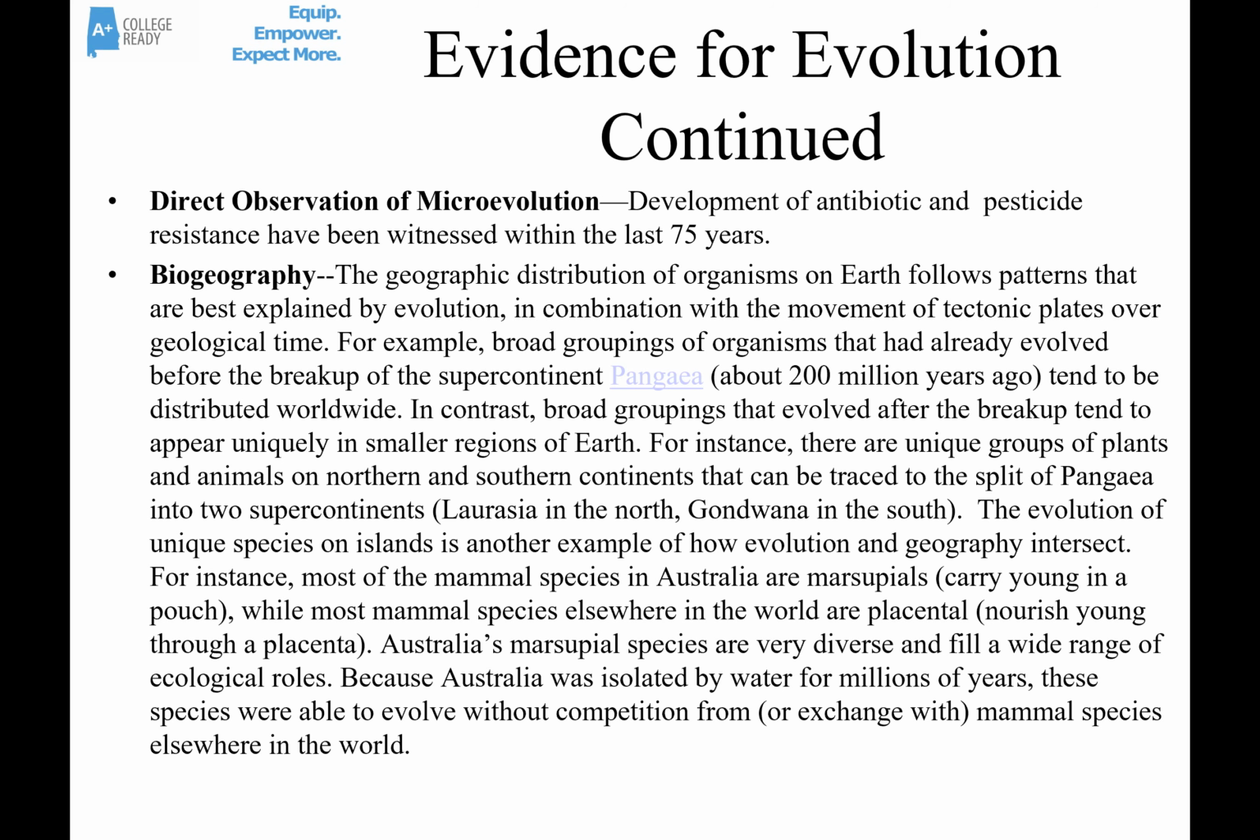The last couple of pieces of evidence for evolution we'll talk about is, first of all, direct observation of microevolution. We've seen resistance to antibiotics and resistance to pesticides happen within our lifetimes, within the last 75 years. Documented cases of real evolution happening. We'll also mention biogeography for a second, looking at where organisms live on Earth and why they live there.